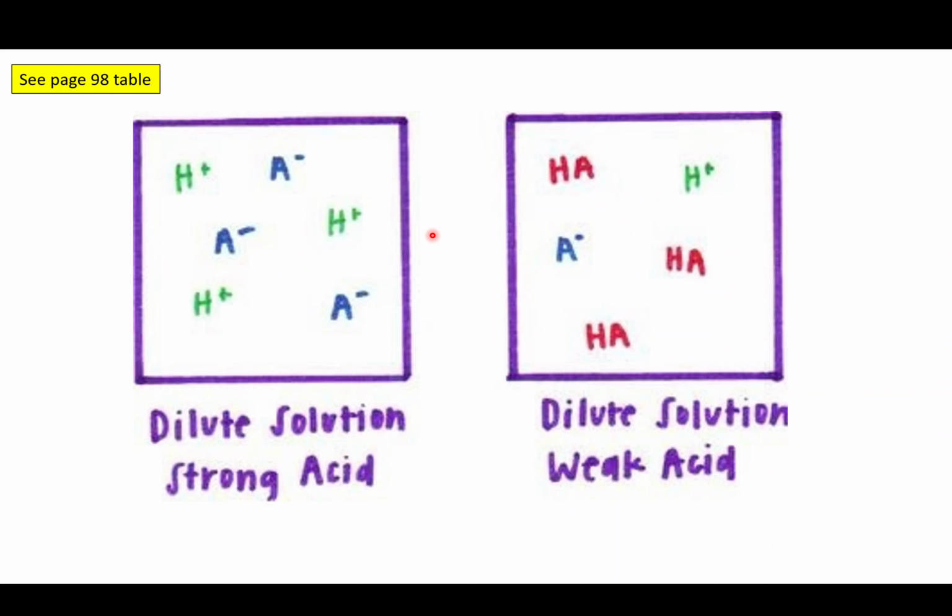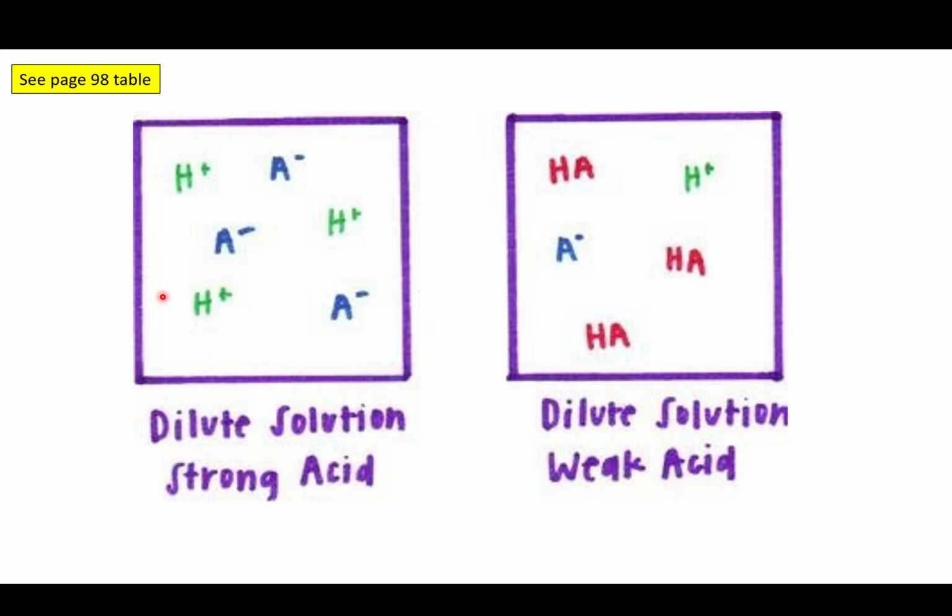Now, here is the difference between a strong acid and a weak acid. We've got the same concentrations, they're both dilute. But when we look at the strong acid, it's strong because it's dissociating. So the H plus ions are separating from the A, which is the other part. The A is representing an unknown. It could be chloride, it could be sulfate, it could be nitrate.